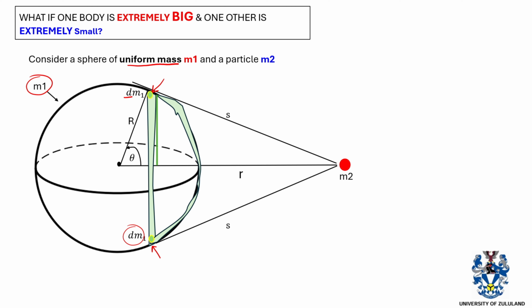We're going to say that the ring will have a radius equal to r sine theta. This is due to this trigonometry here. We have a right angle here, so this is a right angle triangle. If I name this point O, this point P, and this point Q, and let's say this is point Z, we have a triangle OPZ. It's a right angle triangle, and the angle here is 90 degrees.